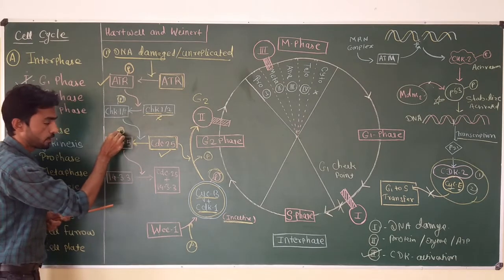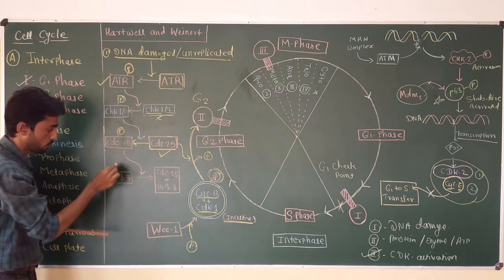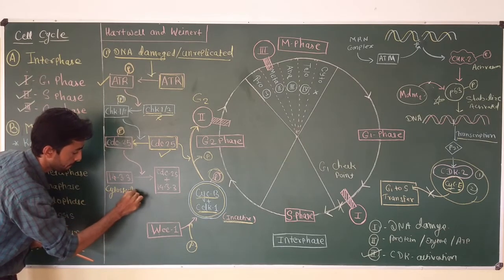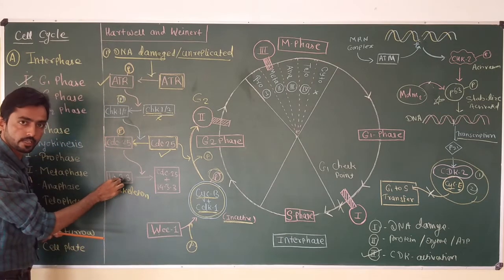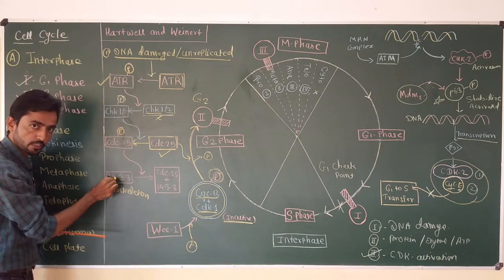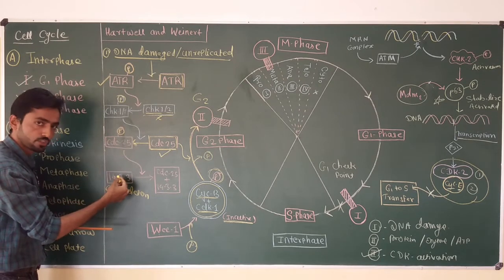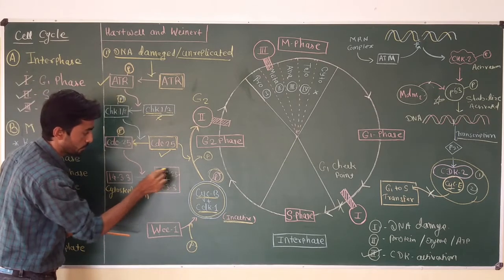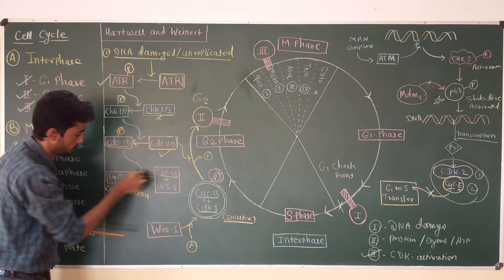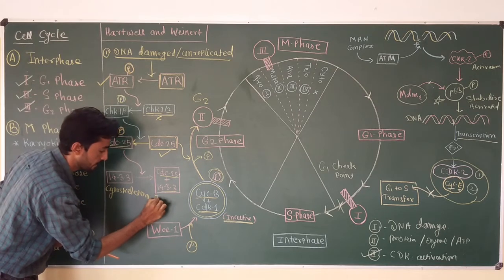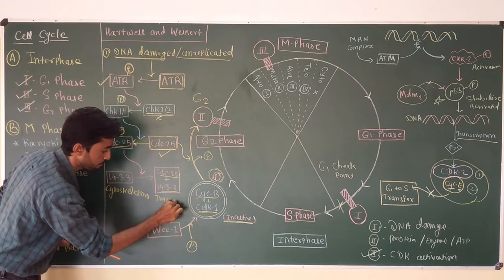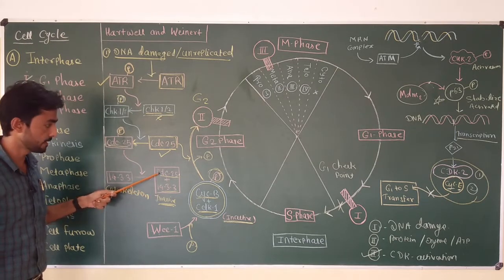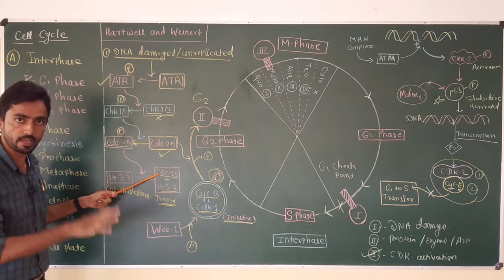Because due to phosphorylation, this enzyme is going to bind to another protein called 14-3-3, and this protein gets attached to the phosphorylated form of CDC25 and a new complex is produced. The complex has CDC25 and 14-3-3, and this is the inactive complex. That means after binding with 14-3-3, CDC25 remains in an inactive state.